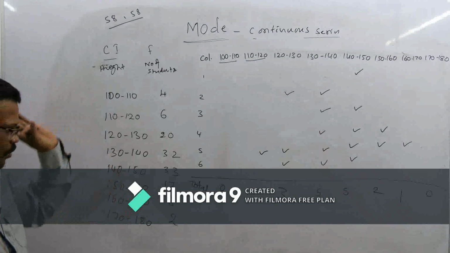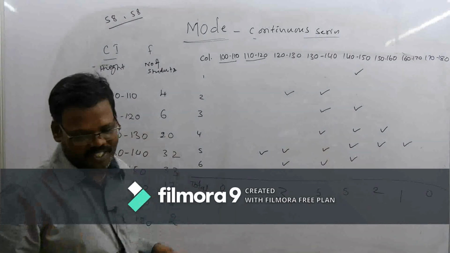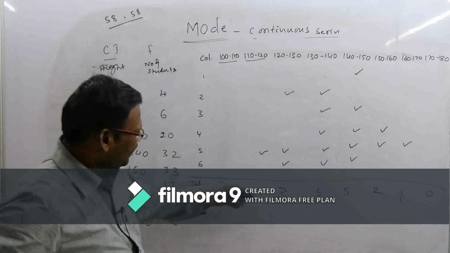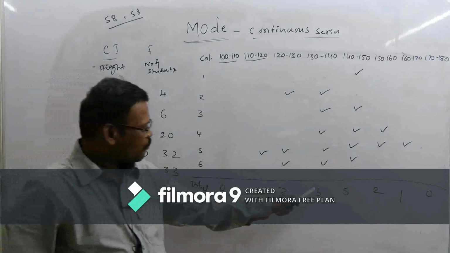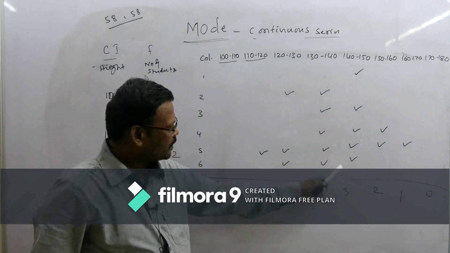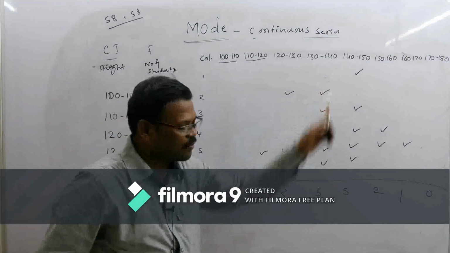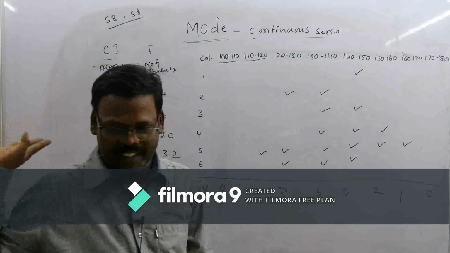Okay, so whatever it may be, here we have some confusion. What happened here? Here also in the group table, 5 and 5. That means these two classes, 130 to 140 and 140 to 150, are having equal representation.